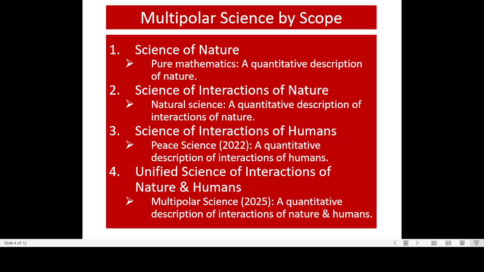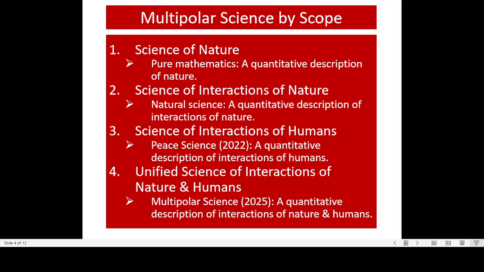And the second, science of interactions of nature, that's one-to-one mapping to existing natural science, a quantitative description of interactions of nature. Now, third one is science of interaction of humans. Now, it is a quantitative description of interaction of humans for the first time in the name of peace science. In comparison, existing social sciences are still qualitative description of interactions of humans.